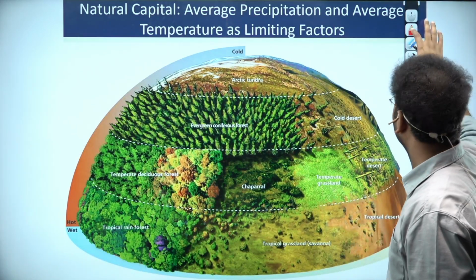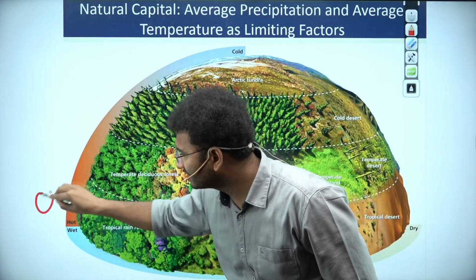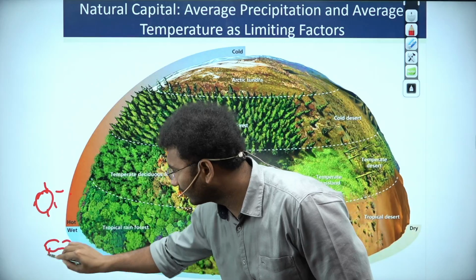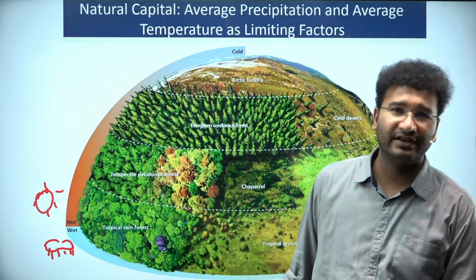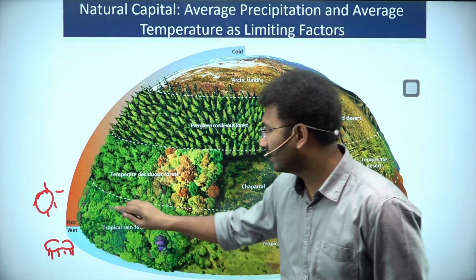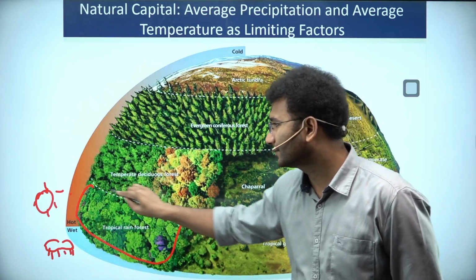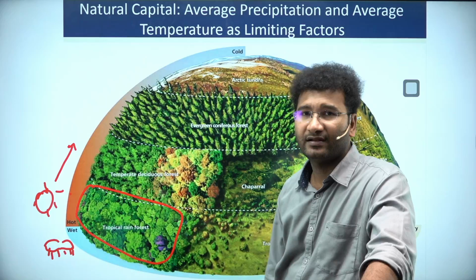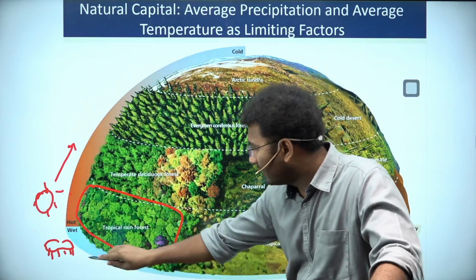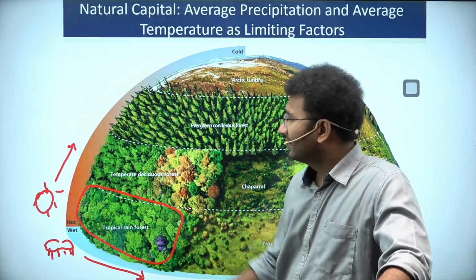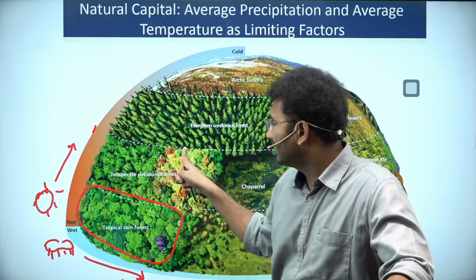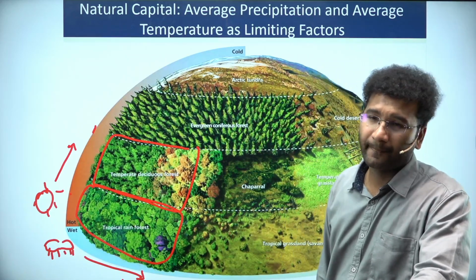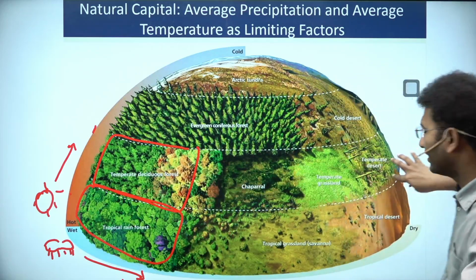Now imagine this is the side where the sun is there, that means a good amount of heat is there, and also there is availability of water. When you have heat and water good, then you will have tropical rainforests. Let's say that the heat also reduced and water also reduced, then here you will have deciduous forests. Okay? This entire area is temperate area.